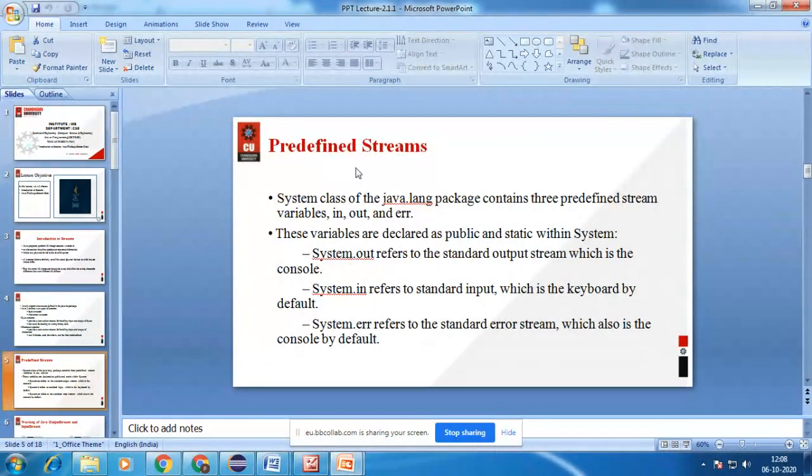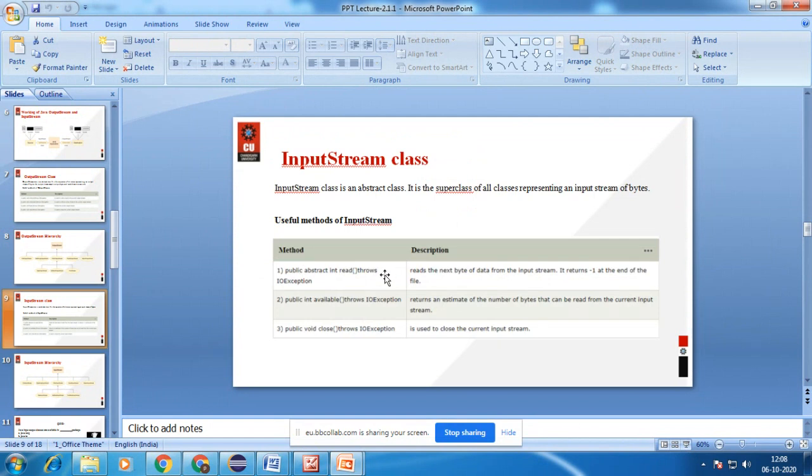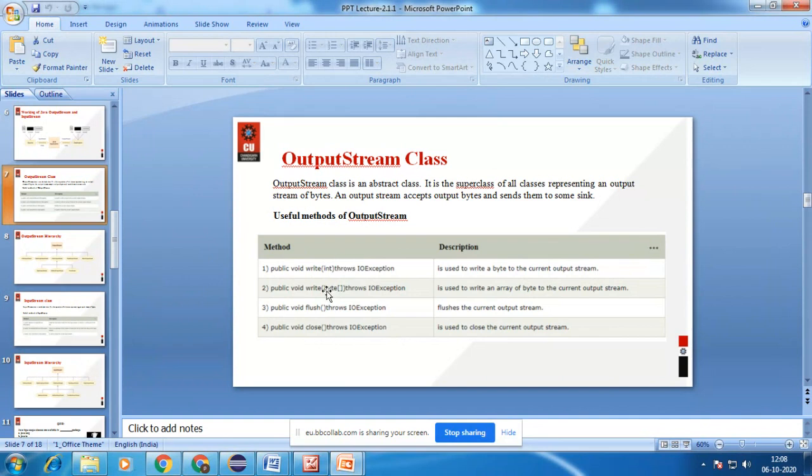These are the predefined streams in the java.lang package, that is System.in, System.out and System.err. These are some of the hierarchies in the OutputStream class. We used FileOutputStream in the previous class, and these are the methods used in the OutputStream class.